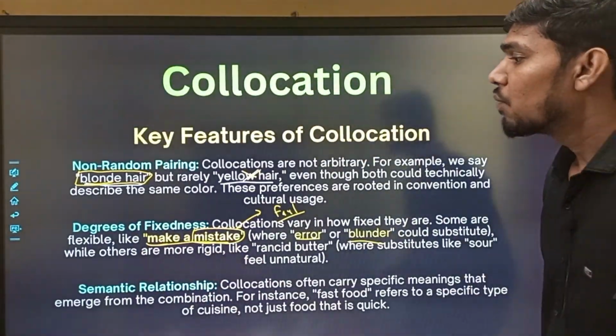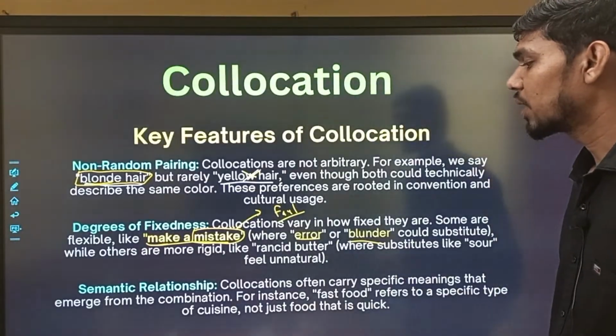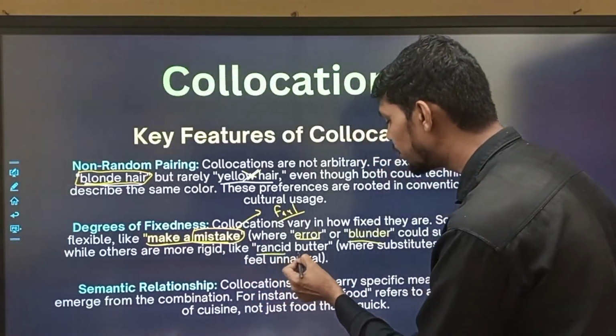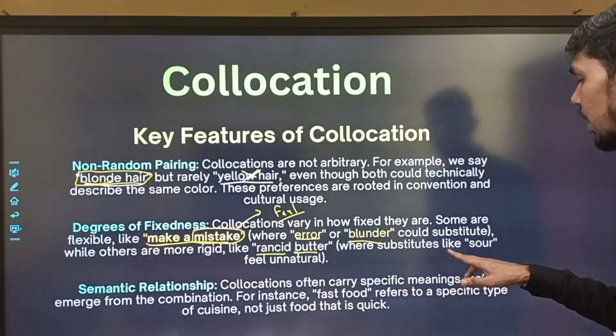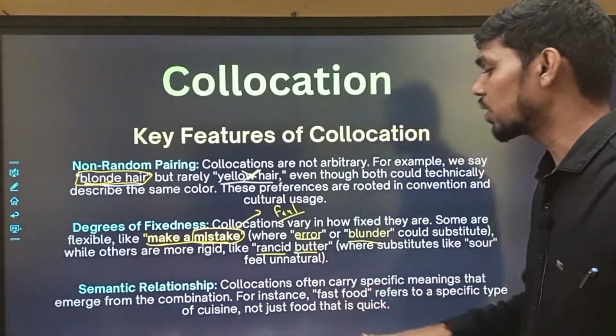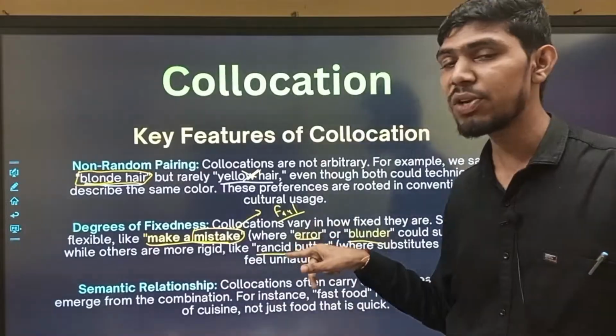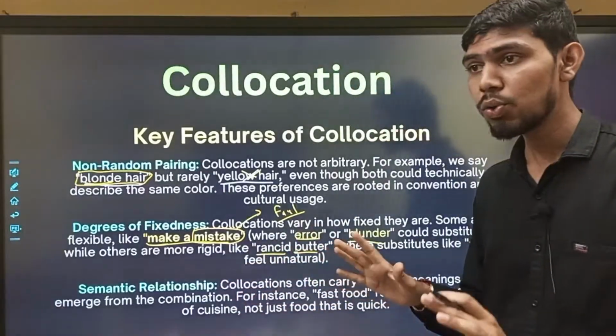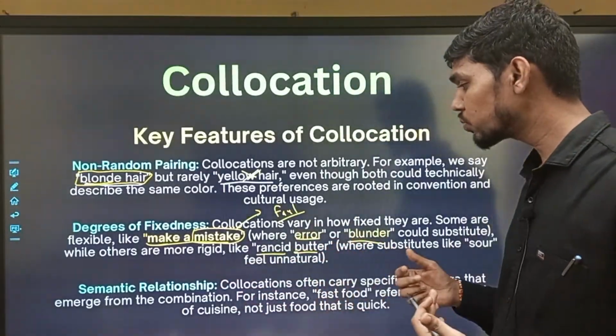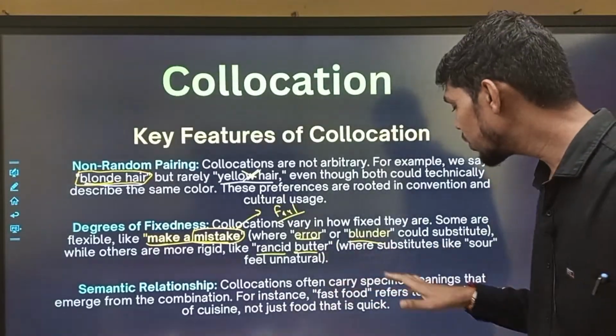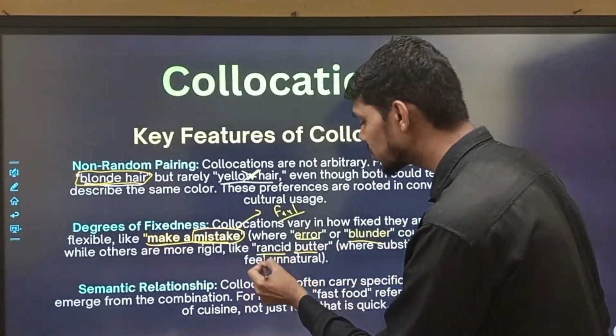Others are more rigid, like rancid butter, where substitutes like sour feel unnatural, because when we say sour butter, it feels unnatural. That's why we want to use natural words so that we can feel natural. So that's why we use the phrase rancid butter.